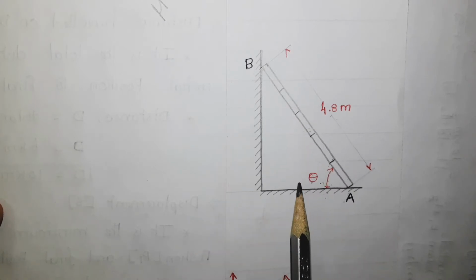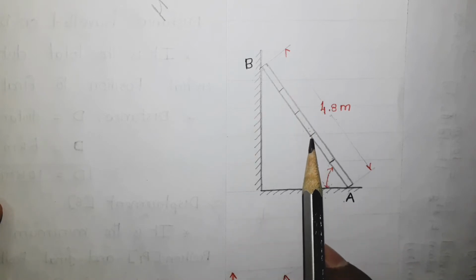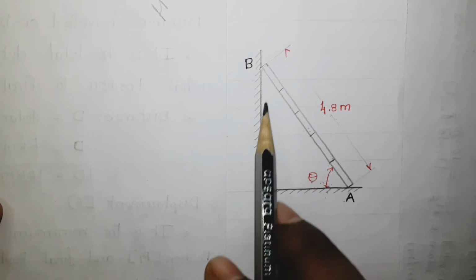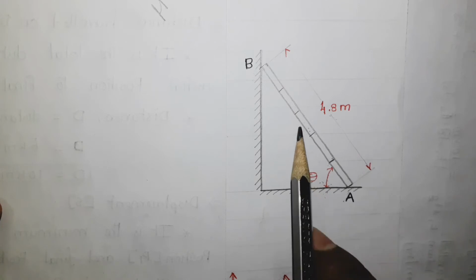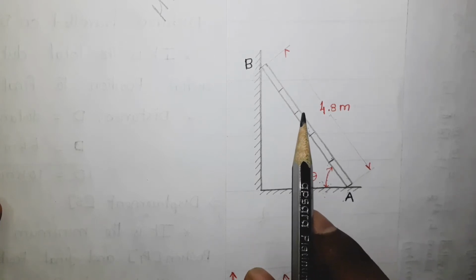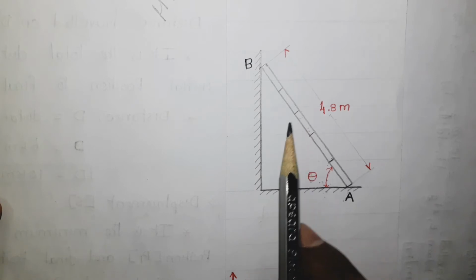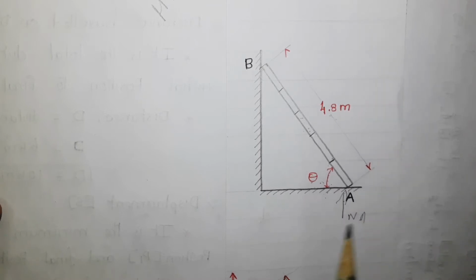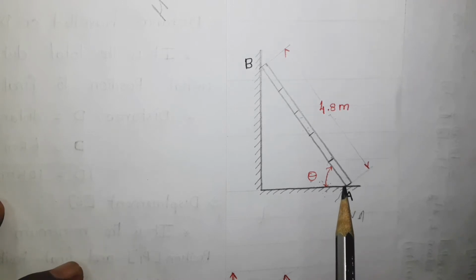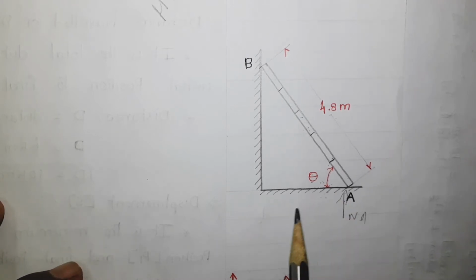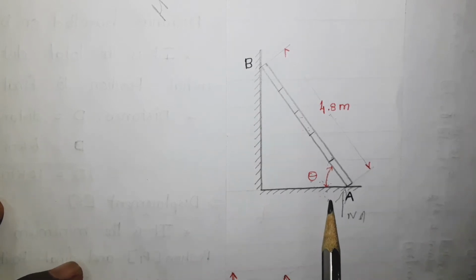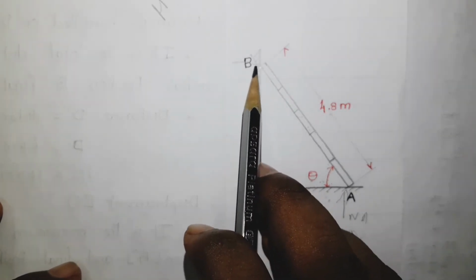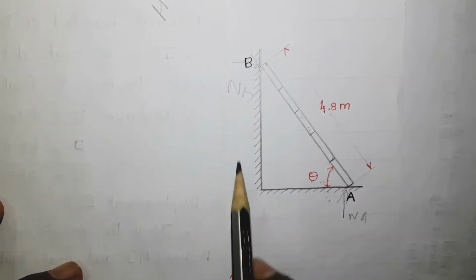Once you clearly understand the problem, next go for the free body diagram. Before drawing the free body diagram, let us analyze how many forces are acting on this object. The first one is its weight. Though it is not given, we have to consider the weight. Let me take that as W. Moreover, here there is a contact, so there will be a normal reaction, let me take that as Na. Similarly, there will be a friction force. Before coming to that, here there is also a normal reaction, Nb. More than that, here also there is friction.